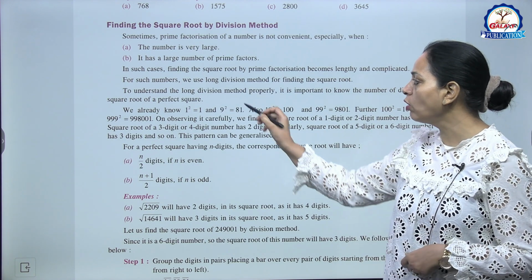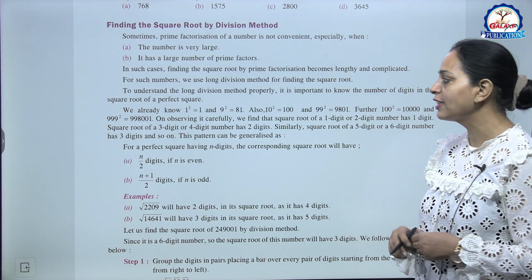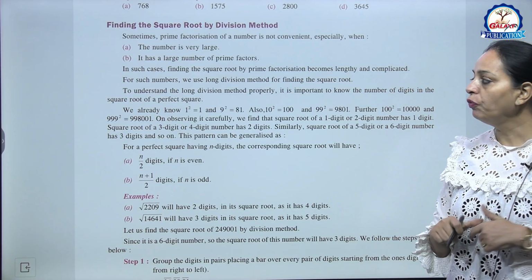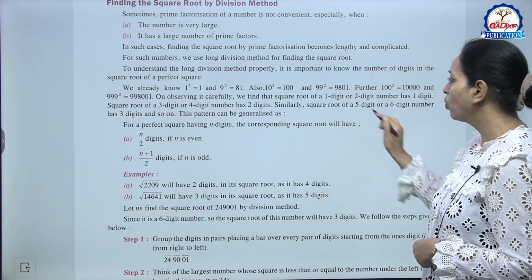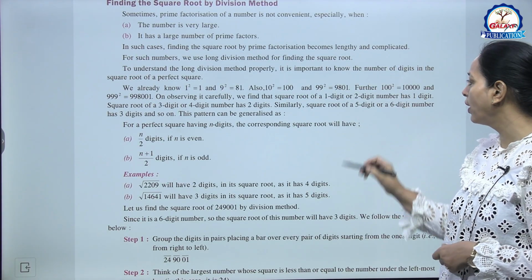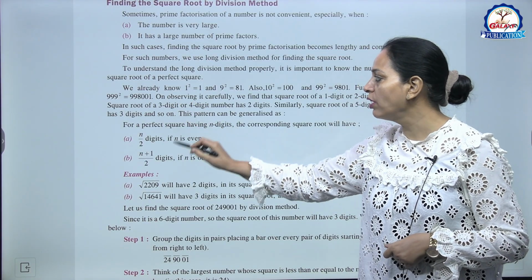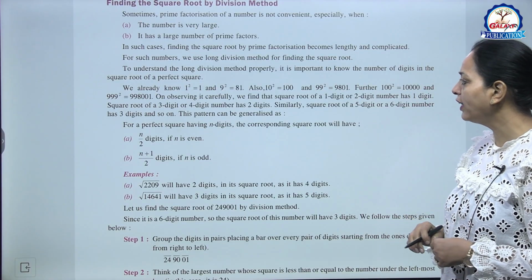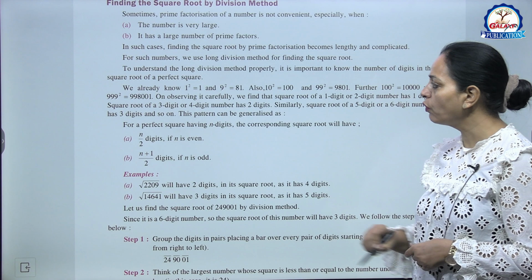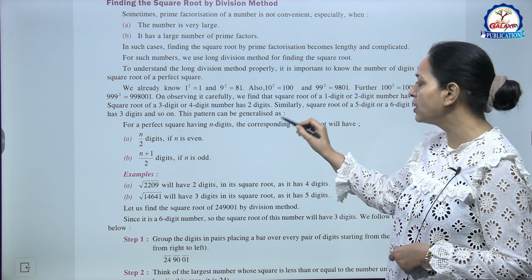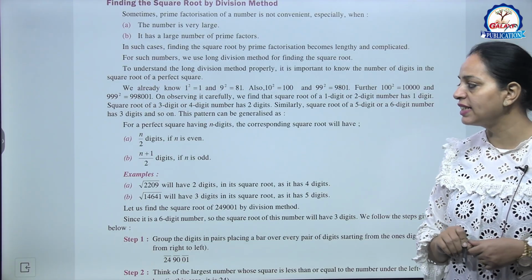To understand the long division method properly, it is important to know the number of digits in the square root of a perfect square. We already know 1 square is 1, 9 square 81, 10 square 100, 99 square 9801, further 100 square is this one and 999 square is this one. On observing it carefully, we find that the square root of a 1 digit or 2 digit number has 1 digit, the square root of a 3 digit or 4 digit number has 2 digits. Similarly, the square root of a 5 digit or a 6 digit number has 3 digits and so on.